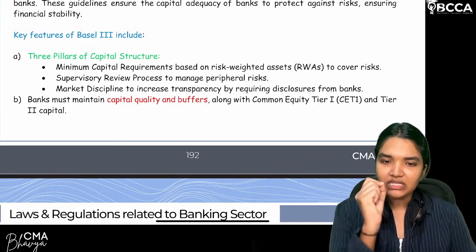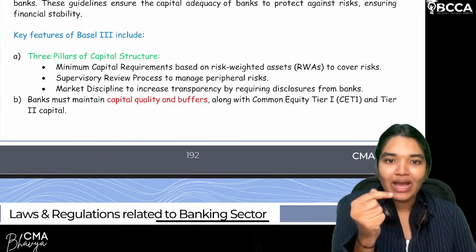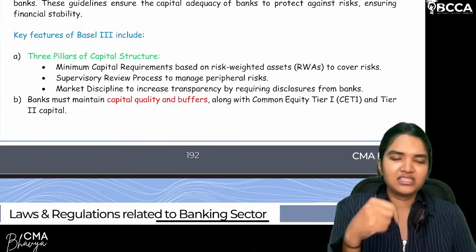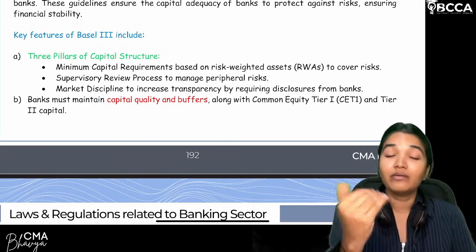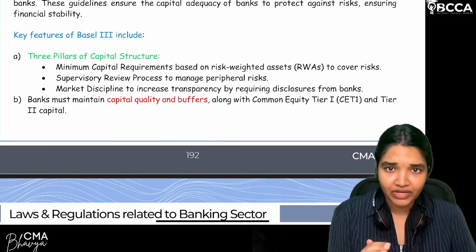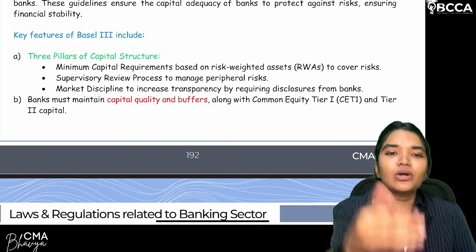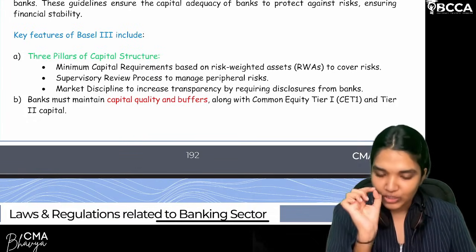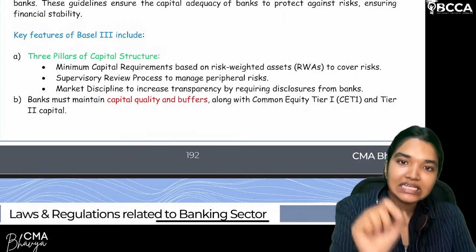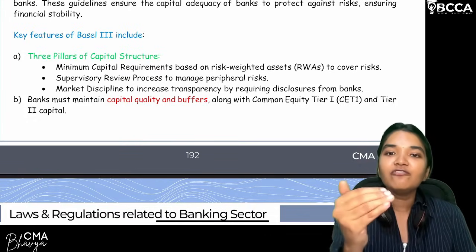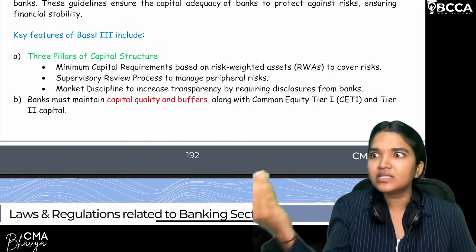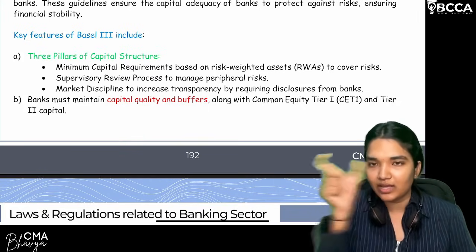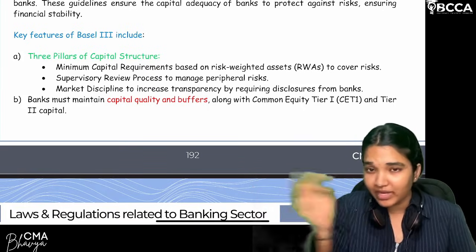Now, asset 1, loan you have lent to a party, let's say a public sector unit or a government or government body or whatever the loan that you've lent. You are 100% sure that you will receive back the money. You are 100% sure that the risk involved is zero. If risk involved is zero, what will be the asset value? 100% asset is being recovered, so asset percentage, asset amount will be 100%.